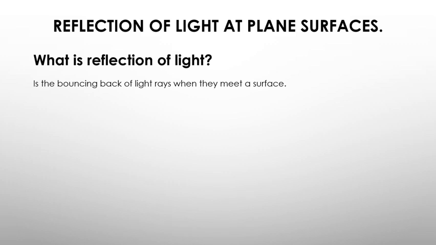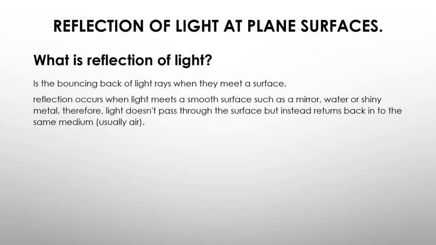Now, there is also one thing you need to note when you are discussing reflection. It basically occurs when light meets a smooth surface, such as a mirror, water, or shiny metal. Therefore, light does not pass through the surface, but instead it returns back into the same medium, usually air.